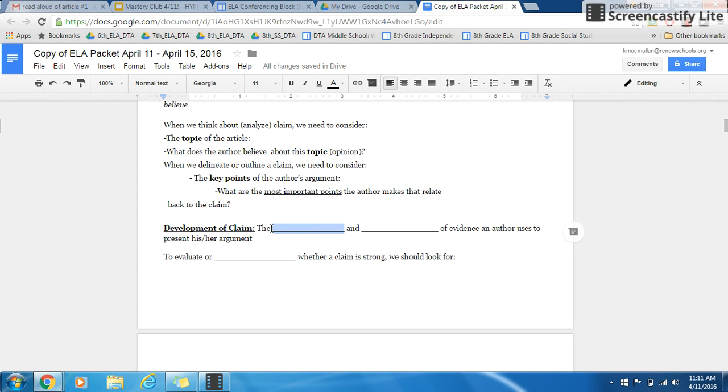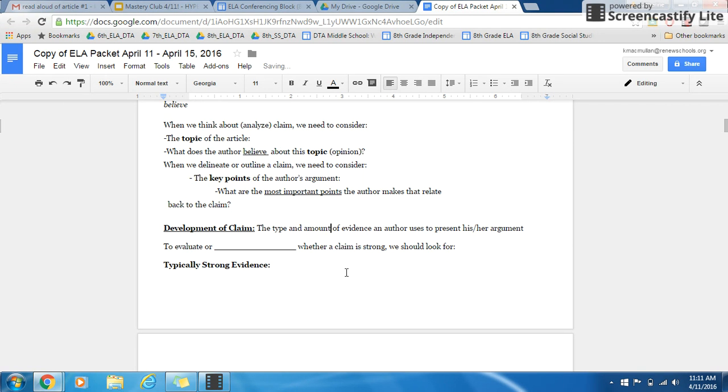We also need to decide what is the type and how much. What is the amount of evidence that the author uses to present their argument? So how much of research studies, how much facts, how many statistics? Is it enough to make this a claim that is strong and supported?